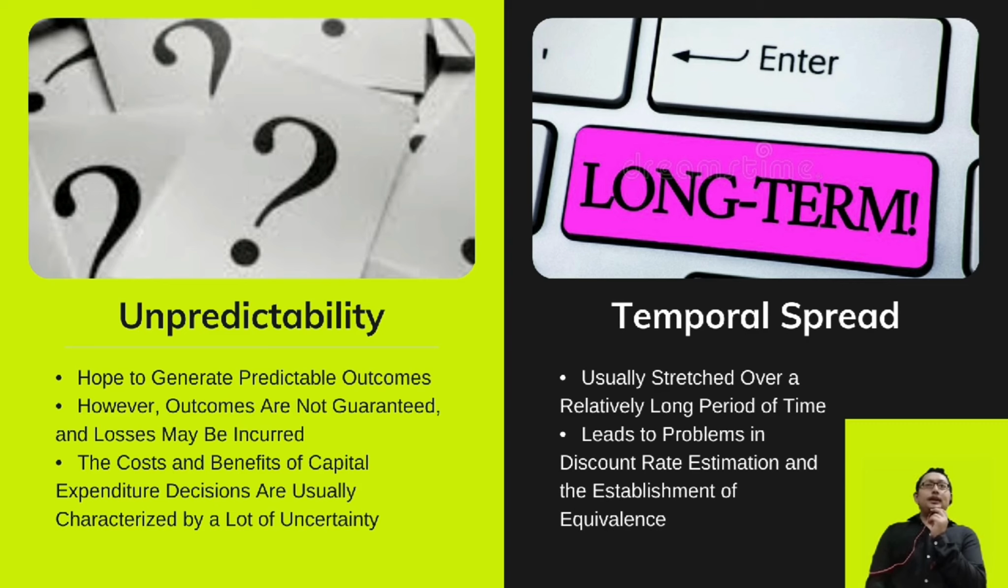The next challenge is the temporal spread. The costs as well as benefits related to the capital expenditure are usually stretched over a relatively long period of time for both industrial projects and infrastructure projects. Such a temporal spread leads to problems in discount rate estimation and the establishment of equivalence, as cash invested in capital equipment is no longer available for potentially more advantageous opportunities.